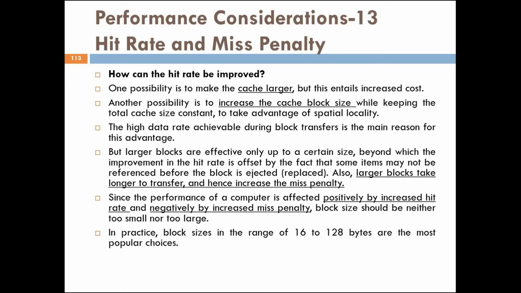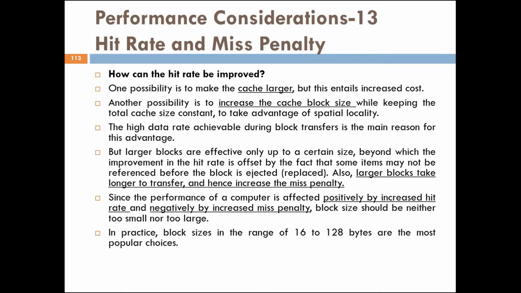But larger blocks are effective only up to a certain size, beyond which the improvement in the hit rate is offset by the fact that some items may not be referenced before the block is ejected or replaced. Also, large blocks take longer to transfer and hence increase the miss penalty.